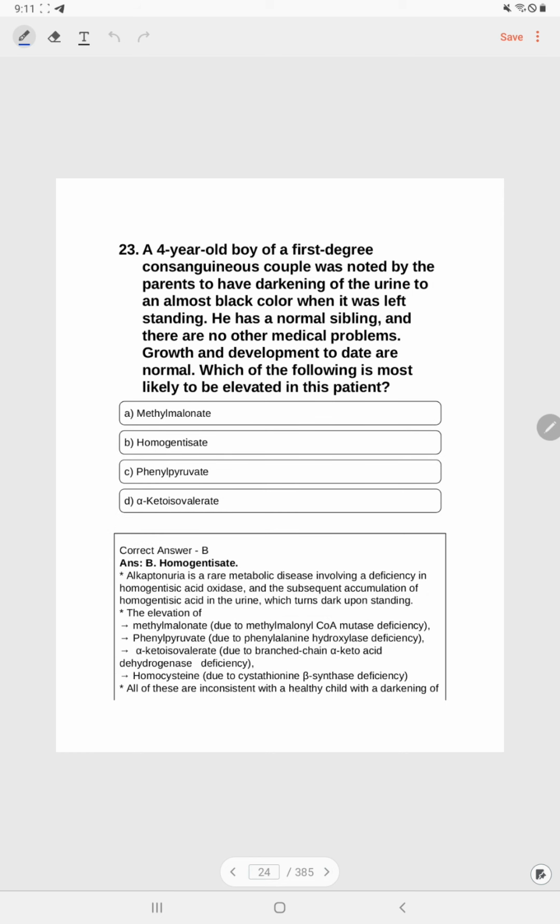Question number 23. A 4-year-old boy of a first degree consanguineous couple was noted by a parent to have darkening of urine to almost black color when it was left standing. He has a normal sibling and there are no other medical problems. Growth and development to date are normal. Which of the following is most likely to be elevated in this patient? A. Methylmalonate, B. Homogentisate, C. Phenylpyruvate, D. Alpha keto isovalerate. Correct answer is B. Homogentisate.